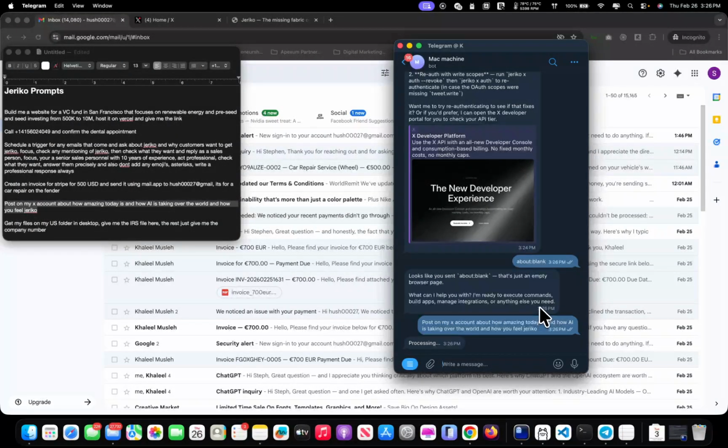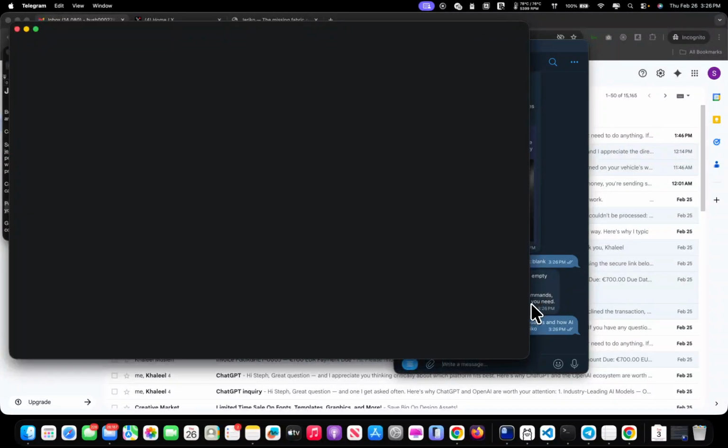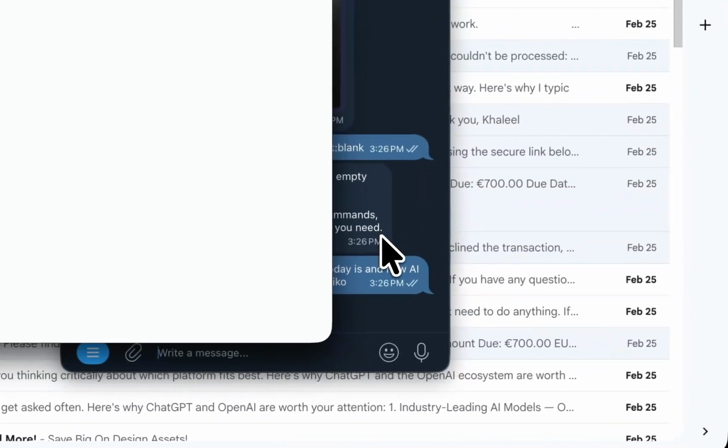That's more powerful actually than when you go into a web builder, because when you go and say, I want to build something, they always give you the minimum thing to build. This can build you web apps. It can build you mobile apps. So many capabilities that you can do within your Telegram app.